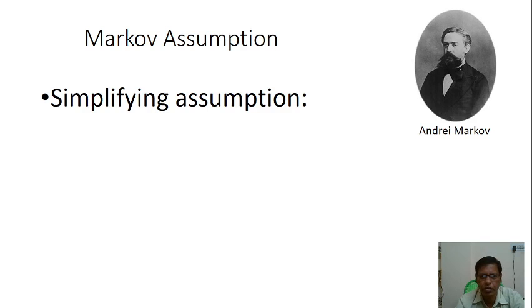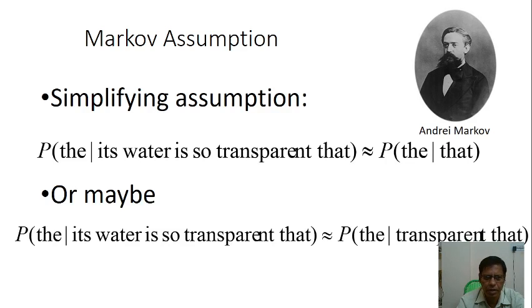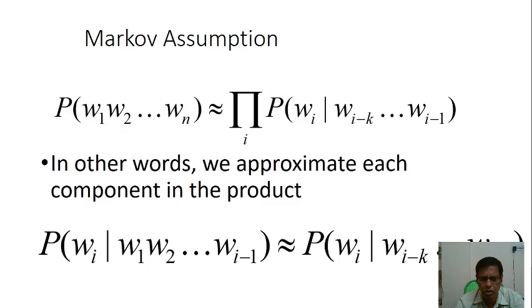Okay, here we are going to use the Markov assumption. What is the Markov assumption? It is a simplifying assumption: the probability of "the" given "its water is so transparent that" is approximated by the probability of "the" given "that", or maybe given just the last few words, computed as a total count by count.